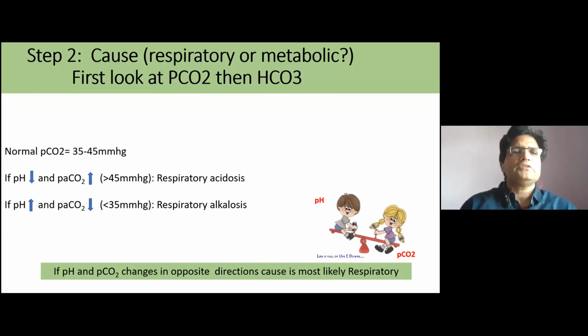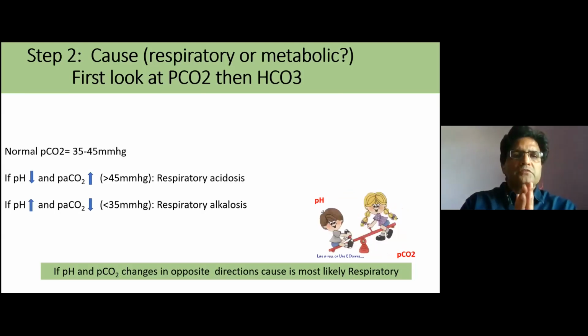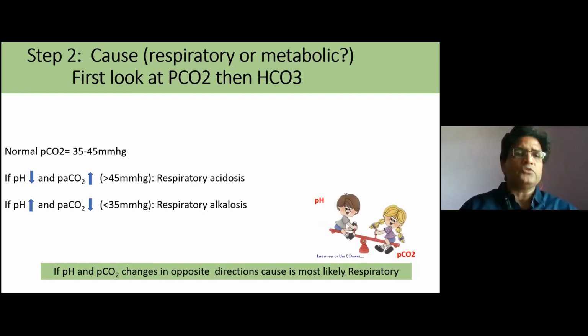The normal range of PCO2 is 35 to 45. If it is more than 45, then this drop in pH, that is the acidemia, is caused by the respiratory part. Because of the increase in PCO2, we call it respiratory acidosis.